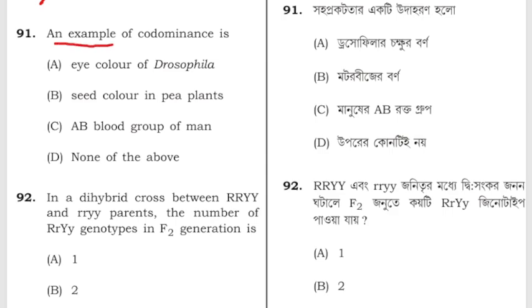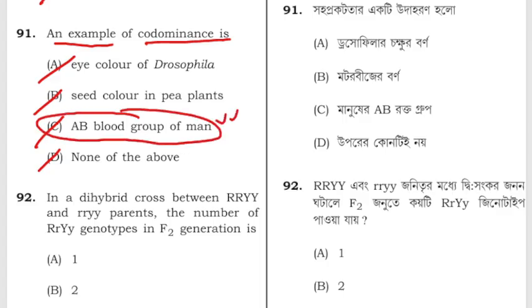An example of codominance is eye color in Drosophila, seed color in pea plants, AB blood group in men, or D, none of the above. The correct answer is AB blood group in men. AB is an example of codominance.